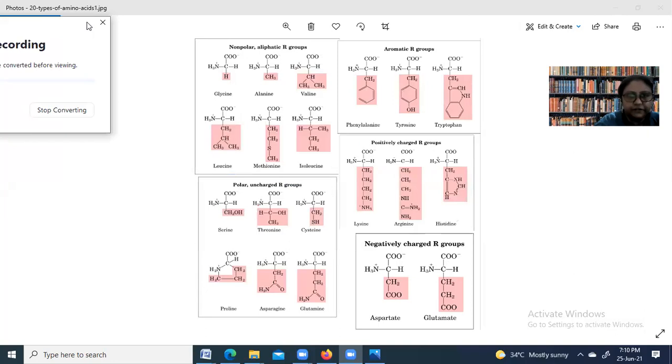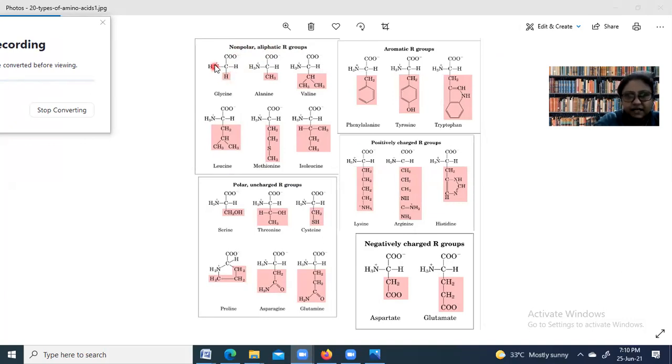So these are the different types of amino acids possible. That is called 20 amino acids. You don't have to remember their structures at all. They are never asked in examination. Only you should know the types. These are called non-polar amino acids with aliphatic R group. Aliphatic means they have hydrocarbon chains.